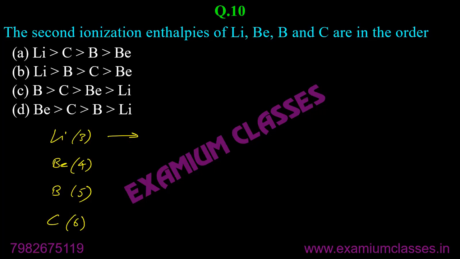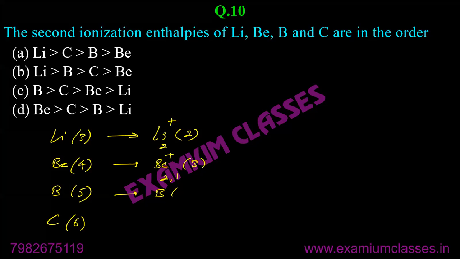Once it loses one electron, first ionization enthalpy, it will be Li plus. Means now it has two electrons. This is beryllium plus. It has three electrons. Now two electrons, the configuration is 2. Three electrons configuration is 2, 1. Boron has 4 electrons, means its configuration 2, 2. Carbon has 5 electrons, means configuration 2, 3.